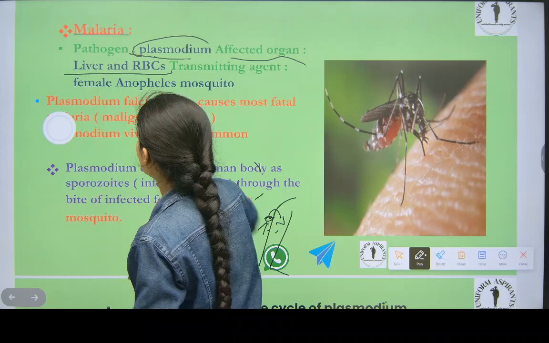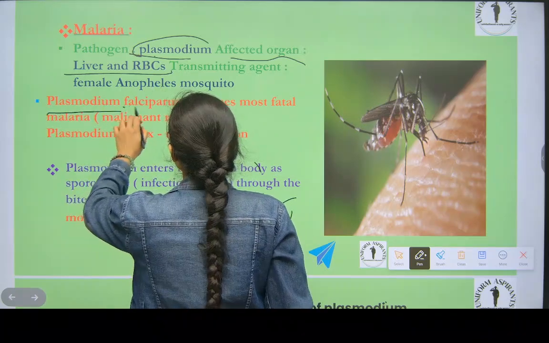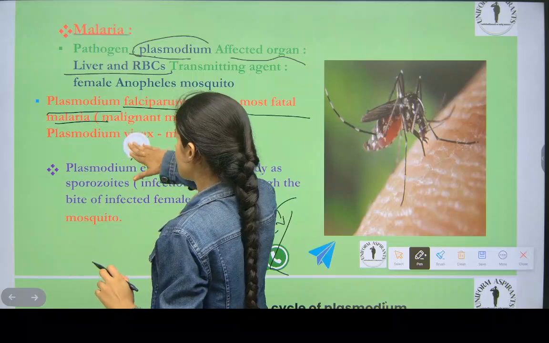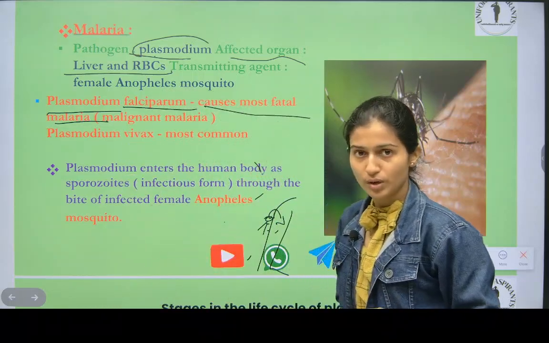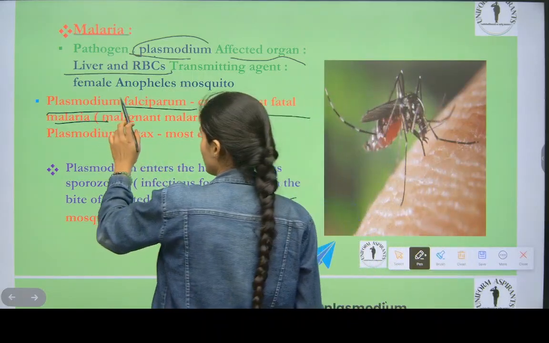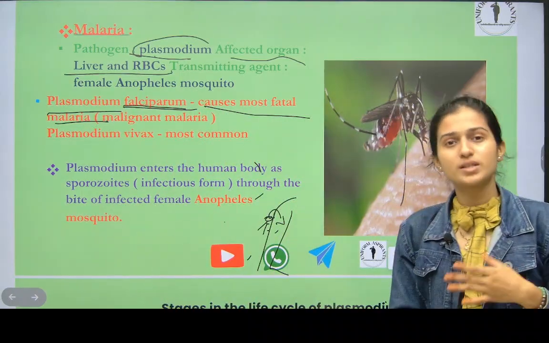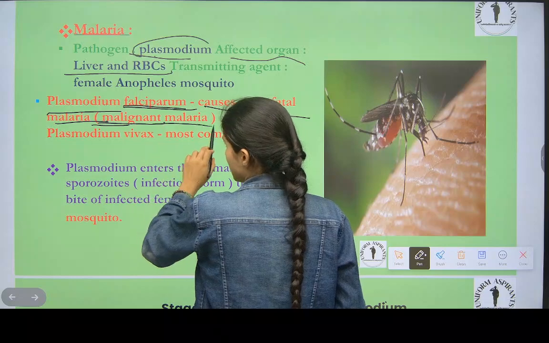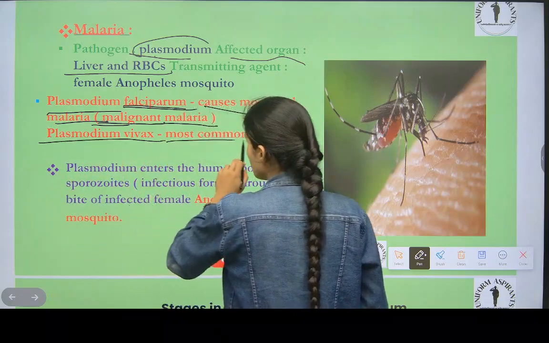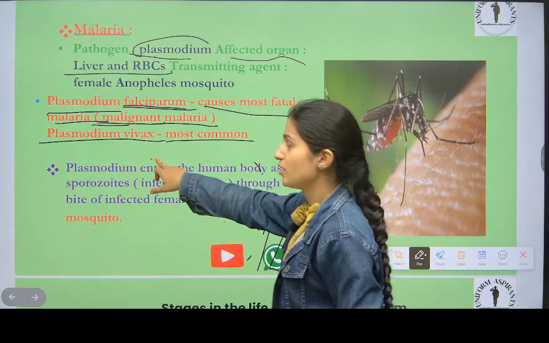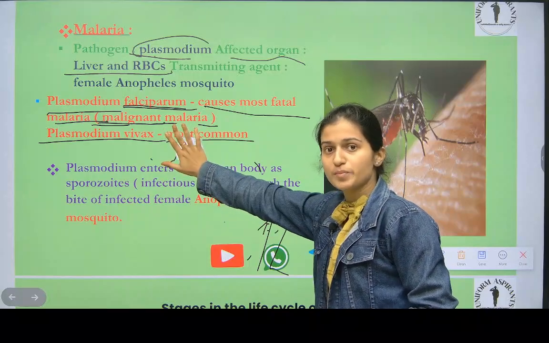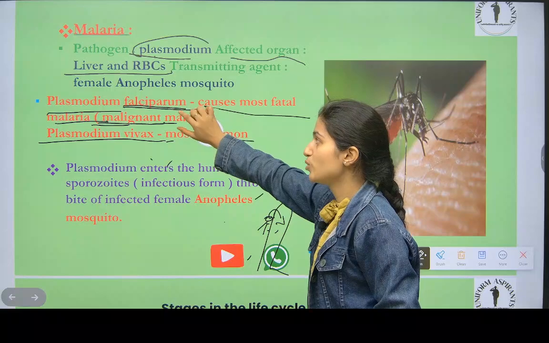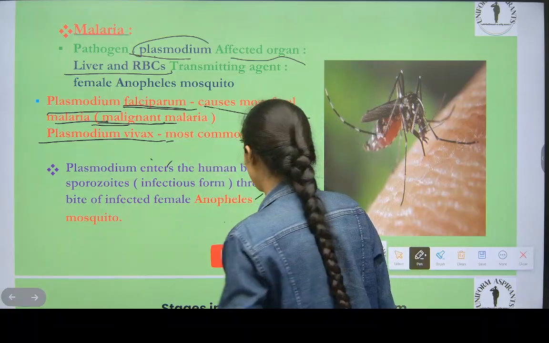Now see, Plasmodium falciparum causes the most fatal malaria. There are types of Plasmodium also. Plasmodium falciparum causes the worst type of malaria, the fatal type, malignant malaria. Then Plasmodium vivax: the most common malaria is caused by Plasmodium vivax. But the most dangerous malaria is caused by Plasmodium falciparum. Okay, remember this.